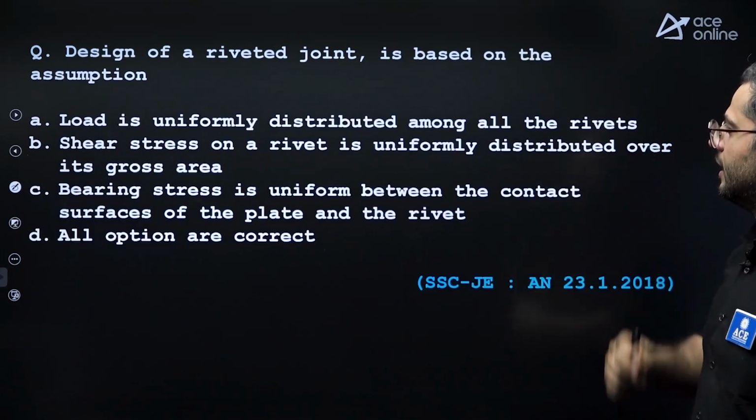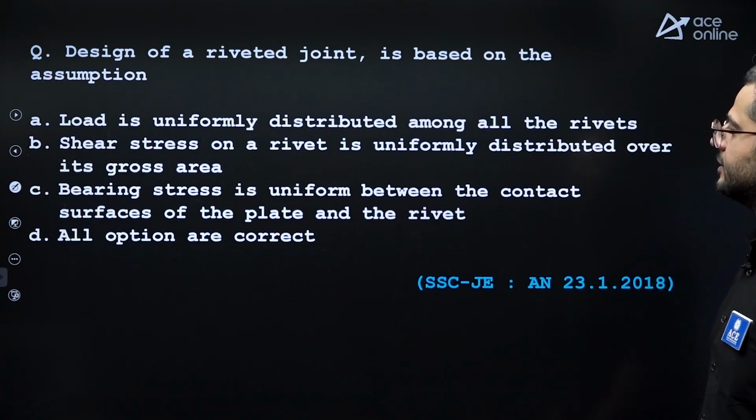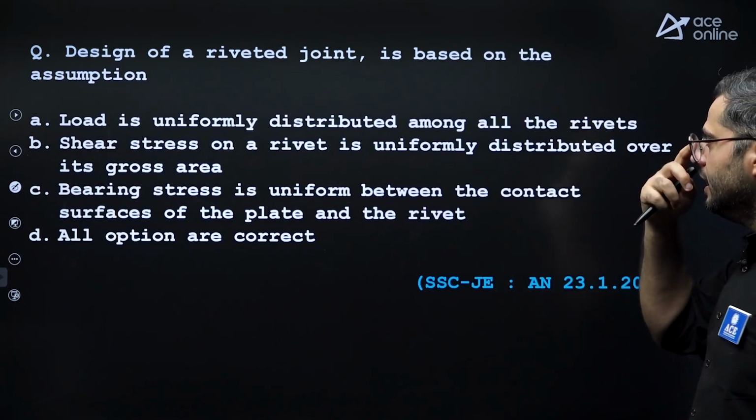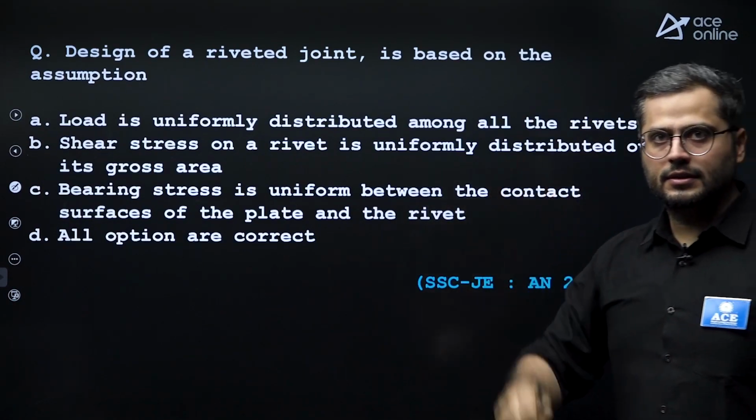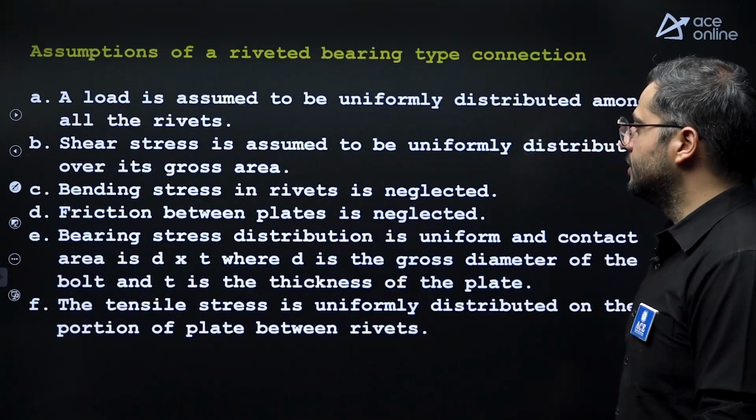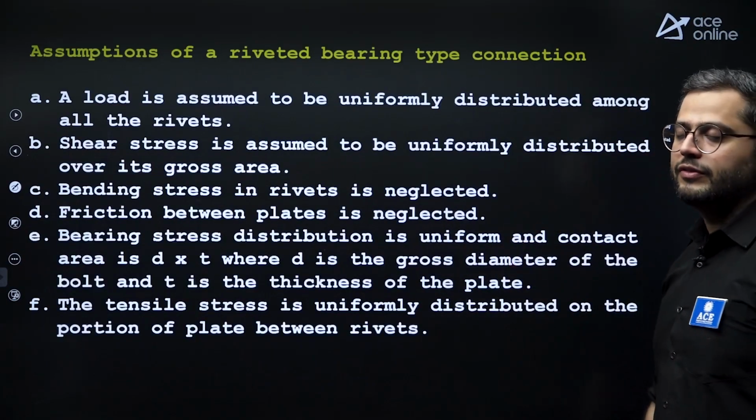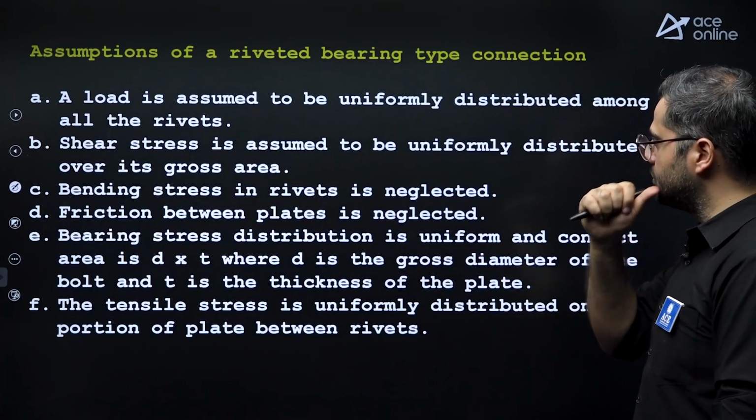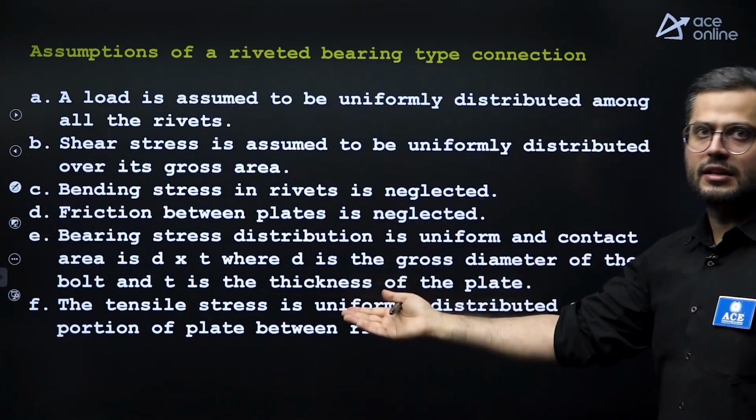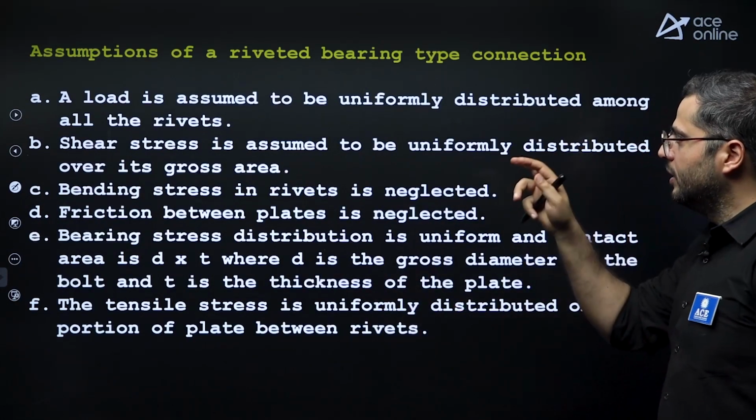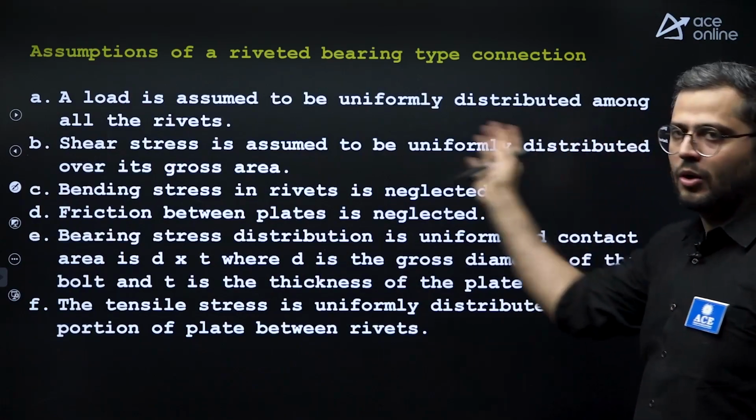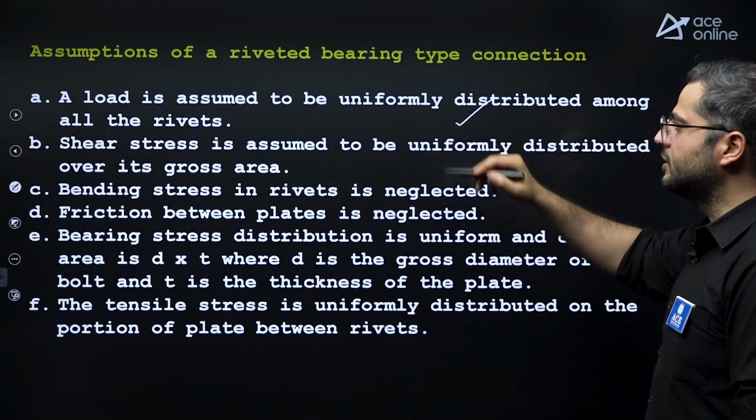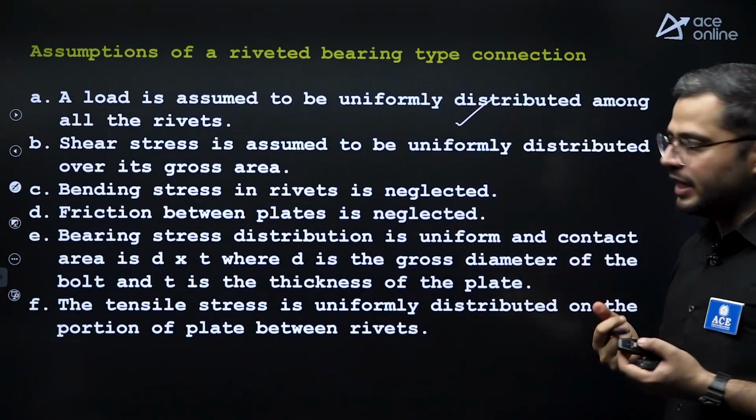Next question. Design of riveted joint is based on which assumption? There are total 6 assumptions of riveted joints. These are the assumptions you can see. Again, please click a screenshot. A load is assumed to be uniformly distributed among all the rivets. This is your number 1 assumption. All the rivets will be taking load equally.